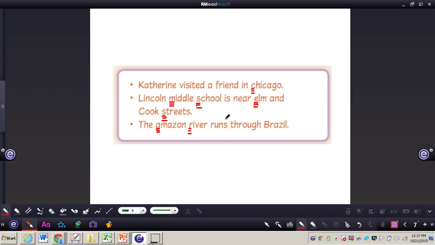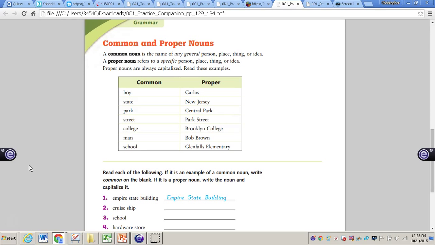Now, let's take a look at the Practice Companion book, page 134, and we'll continue to look at common and proper nouns. As we take a look at page 134, it says a common noun is the name of any general person, place, thing, or idea. A proper noun refers to a specific person, place, thing, or idea. Proper nouns are always capitalized. So here are some examples. A boy, Carlos. Boy is common, Carlos is proper. State, common, New Jersey, proper. So you can see, moving through this list, that it's important to know that common nouns are very general. Proper nouns are specific and must be capitalized.